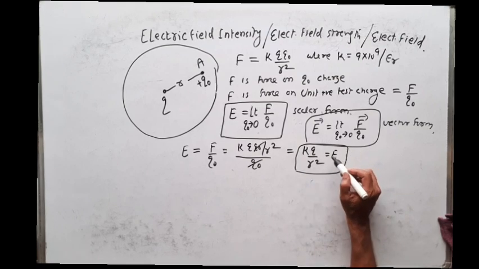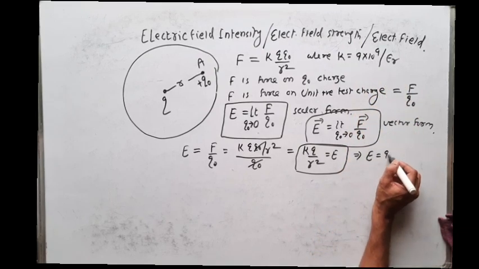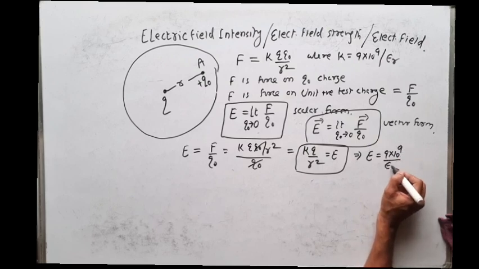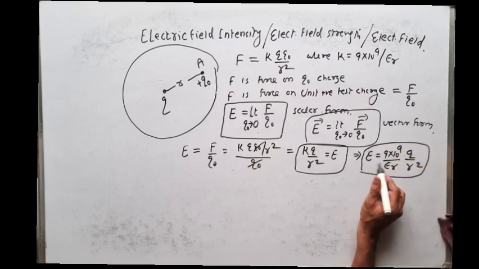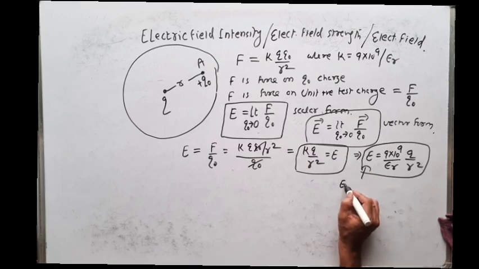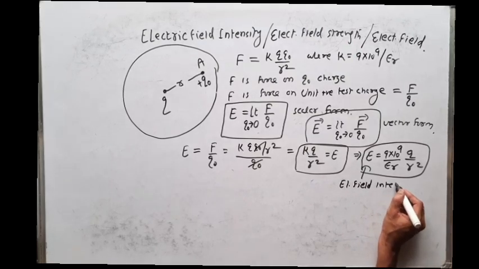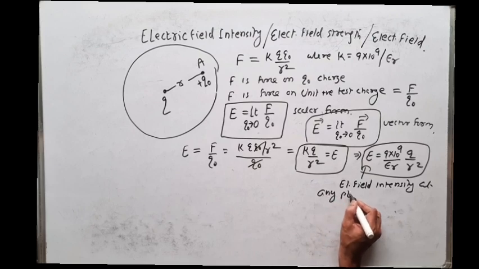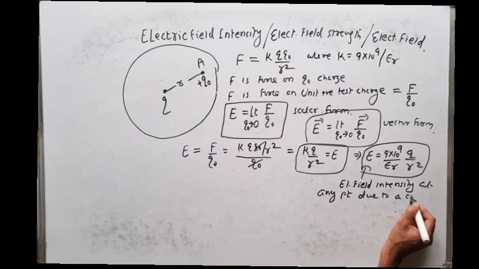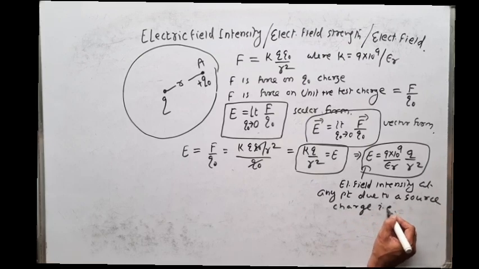So here the K value is equal to 9 into 10 to the power 9 by epsilon r. So we can say E is equal to 9 into 10 to the power 9 divided by epsilon r, into Q by R square. This is the magnitude of the electric field intensity at any point due to a source charge, that is Q.